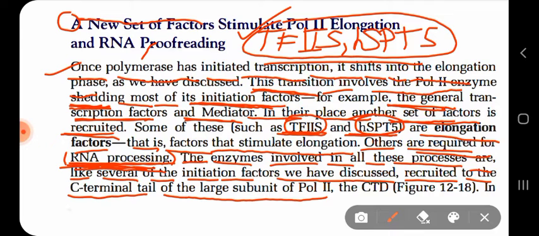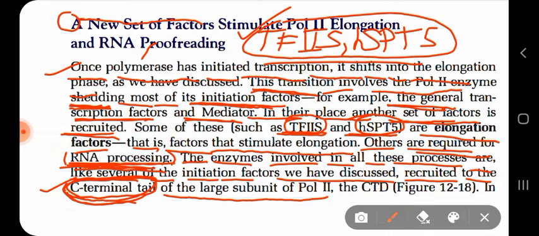Well, I have not said that RNA polymerase 2 is made up of two subunits, a large subunit and a small subunit. The large subunit has the tail, the carboxy terminal tail. Proteins have two ends, the amino terminal end and the carboxy terminal end. So at the carboxy terminal end of RNA polymerase 2, there is a tail, and this tail is phosphorylated at different places,